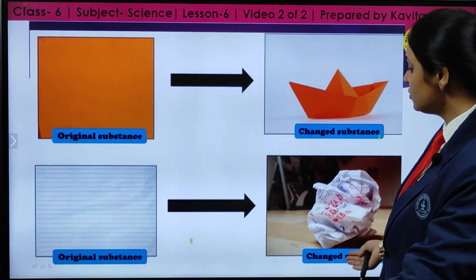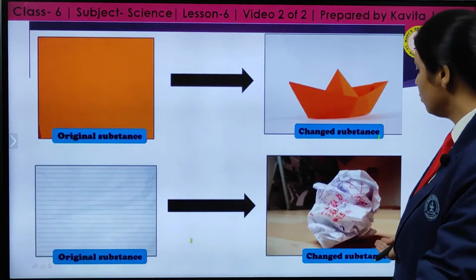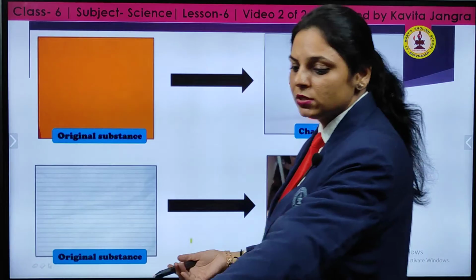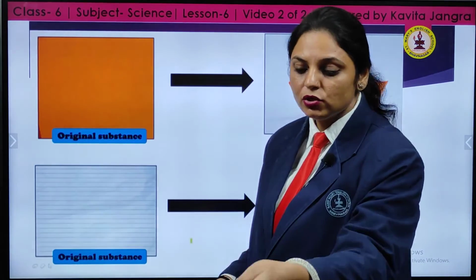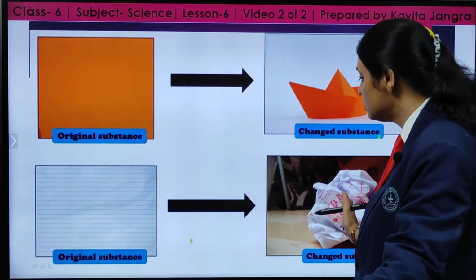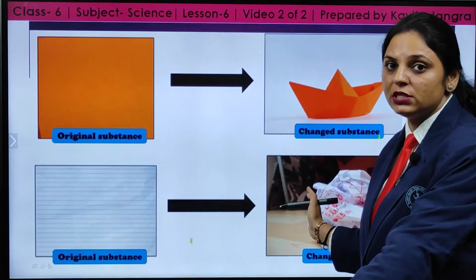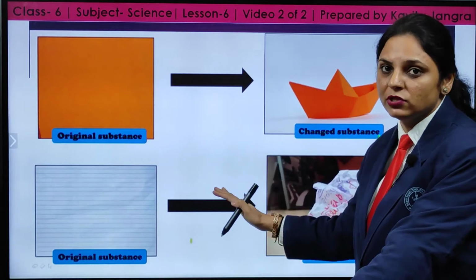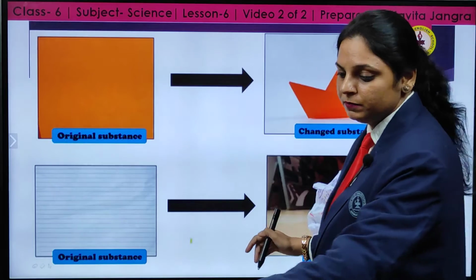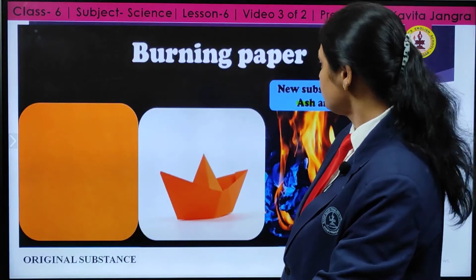Now the second change: the original paper was like this, and ultimately I crush it and make it crumpled. There is still the originality of the paper, it is still a paper. What is the change? This change can be reversed, it is not irreversible. If I unfold it, I can get back the page.